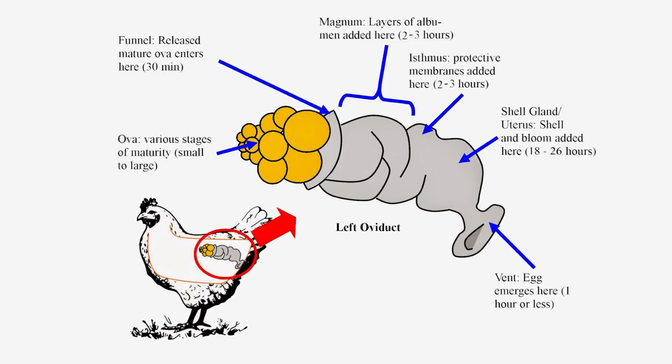The structure of the oviduct. Infundibulum, place for reception of ovum for fertilization. It takes around 15 to 30 minutes. Magnum, synthesis and deposition of albumin. It takes roughly 2 to 3 hours. Isthmus, synthesis of two shell membranes. This also takes 2 to 3 hours. Uterus, synthesis of eggshell, 18 to 26 hours.